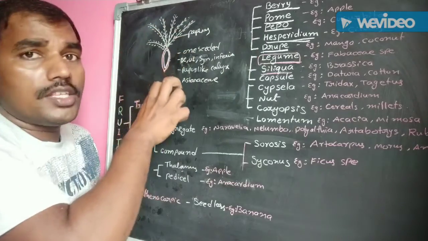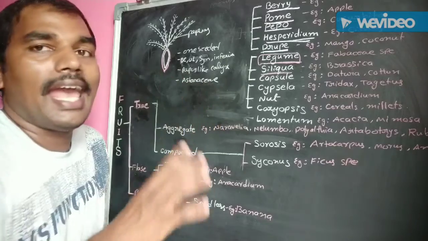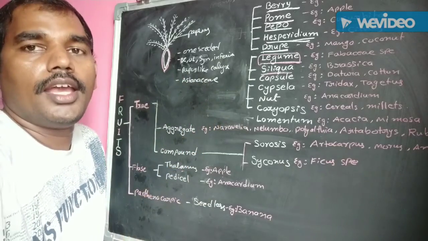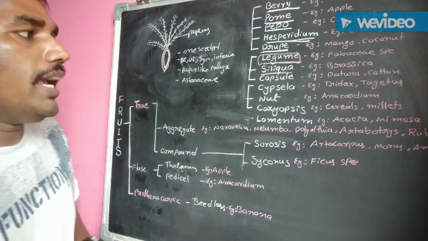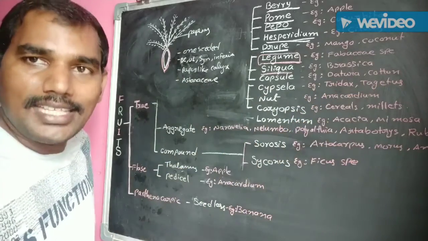This type of fruit is one of the main characters of the Asteraceae family. Asteraceae family members. Example, Tridax procumbens and also Tagetes.